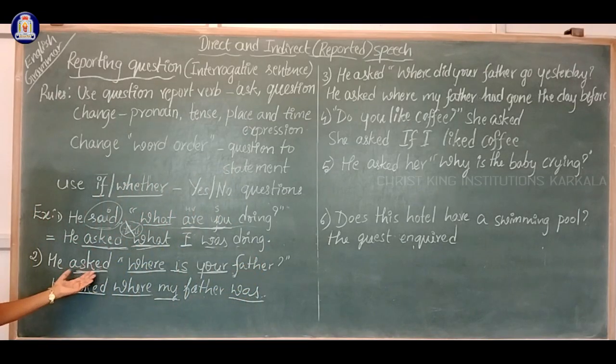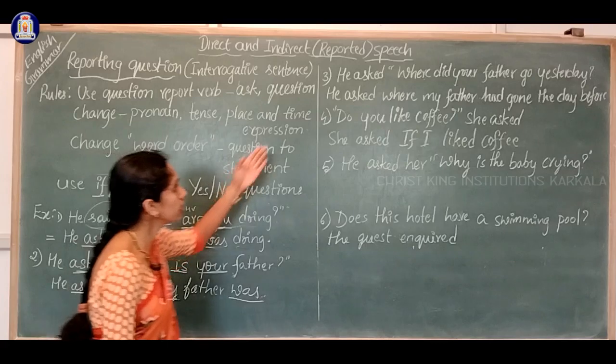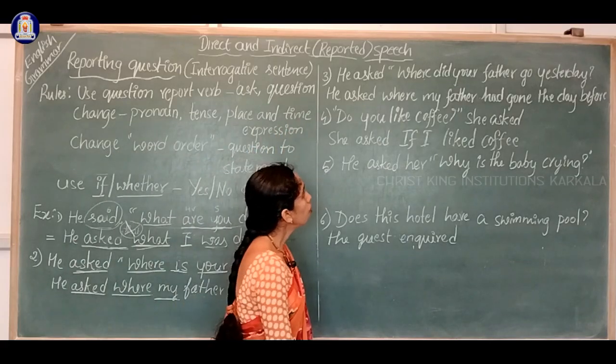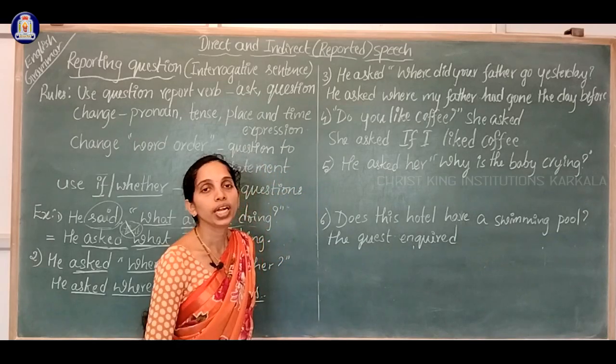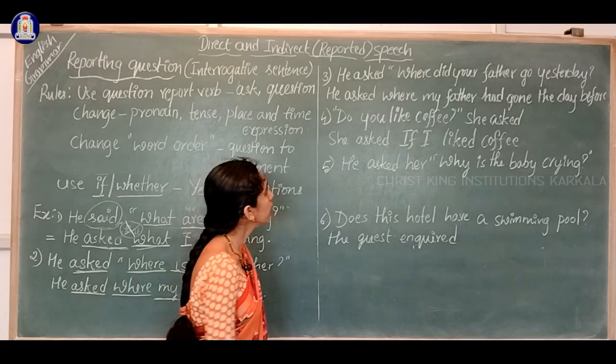He asked where is your father? He asked where my father was. Look at the third question. He asked, where did your father go yesterday? Where did your father go yesterday? And what is the answer?